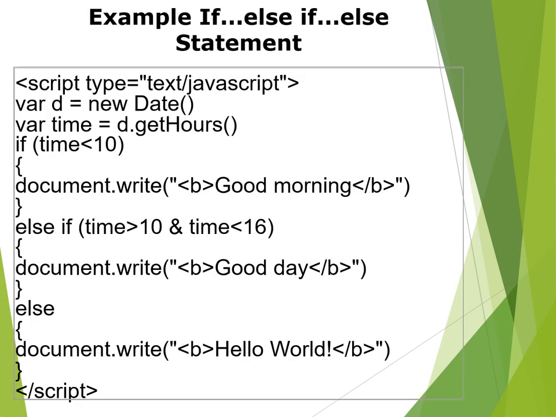Now we are using it in this way. We are mentioning a date, that is the current date of the system. We are using hours, your system hours. If the time is before 10, you are using good morning. If it is between 10 and 16, it's good day. Else it will show hello world. We are passing some statements. The br is a break and b is bold, as mentioned in it. We are using document.write for the output point of view, whatever shows on your screen. So this is the script, with the beginning and end of the script.